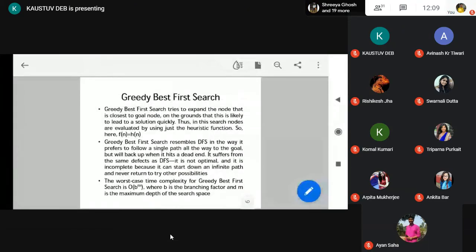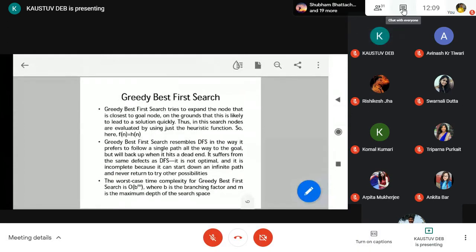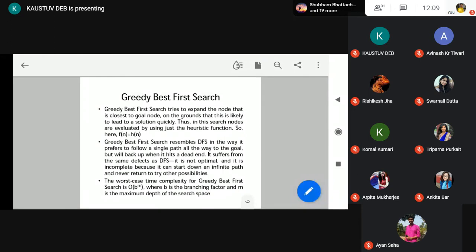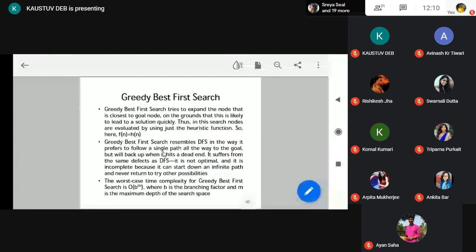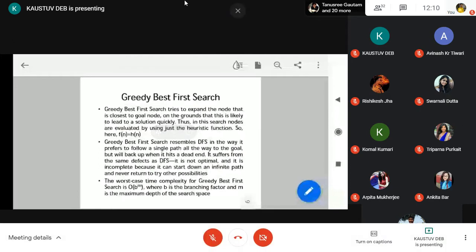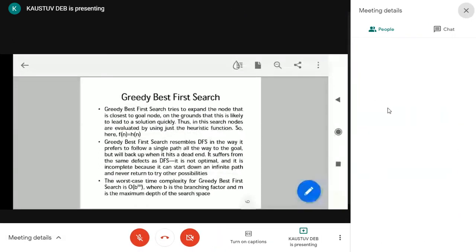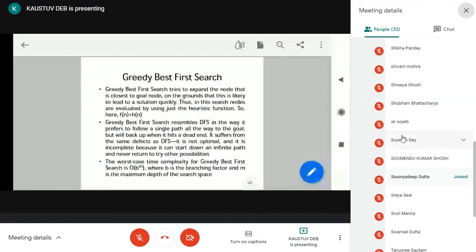Okay. So today's topic is greedy best first search. In the last class we discussed the best first search algorithm, and let me remind you again, best first search is basically a version of informed search. It uses the evaluation function value in order to find out which node is more promising to go to the goal node.